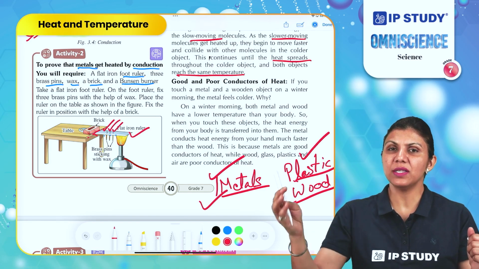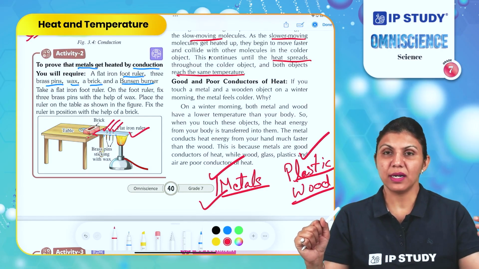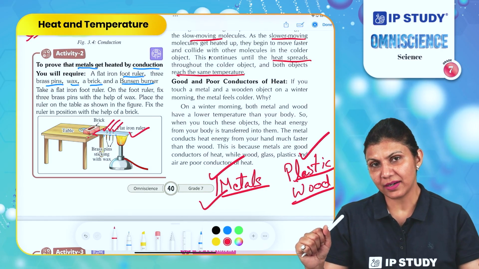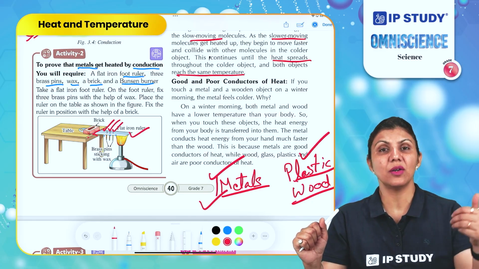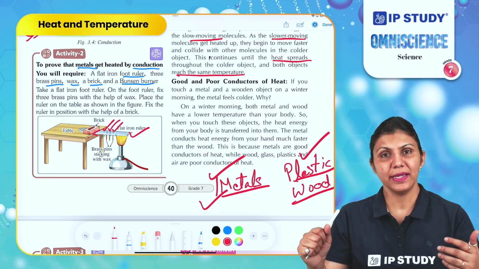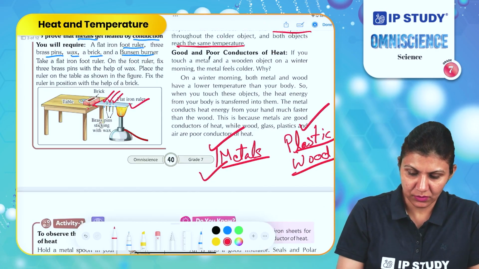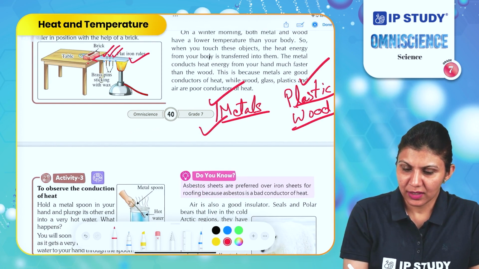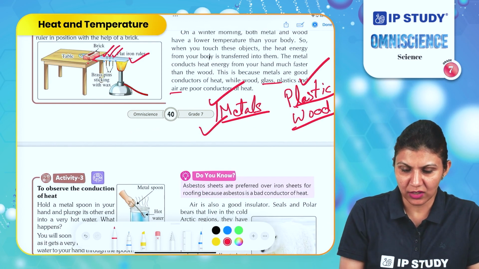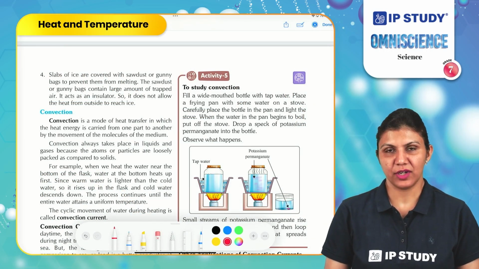Metals transfer the heat at a very fast rate because these are good conductors of heat. But in wood, the heat is not transferred at that rate because the particles are not transferring the heat in the wood. So we can say wood is a poor conductor of heat. Similarly, glass and air are also poor conductors of heat. So another mode of transfer of heat is convection.